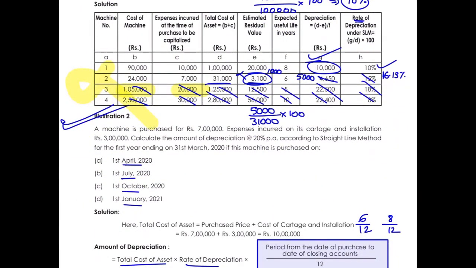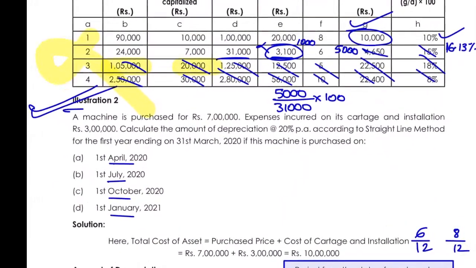Now I have also given you illustration number 2 in your homework. Illustration number 2 was very simple. Machine was purchased for 7 lakh rupees. This type of questions are more expected from you. This is the less technical part, but yes, most weightage for this part.